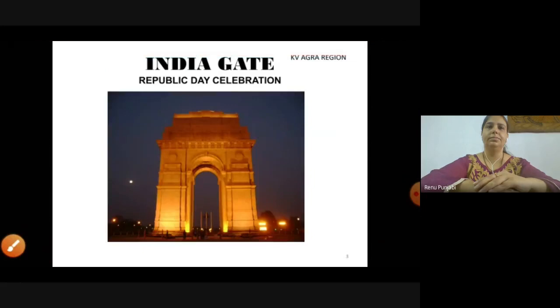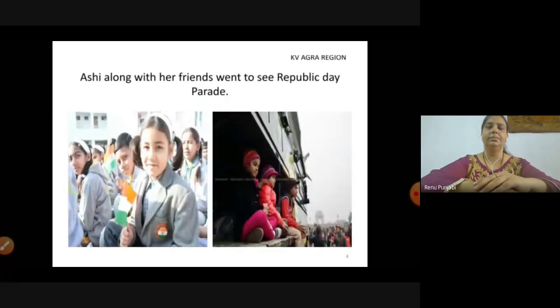Our first question revolves around the Republic Day celebration. You all know Republic Day is celebrated every year on 26th January at Rajpath in New Delhi. Ashi, along with her friends, went to see a Republic Day parade. You have also seen the Republic Day parade on television, or a few of you have been to Rajpath to see the parade.